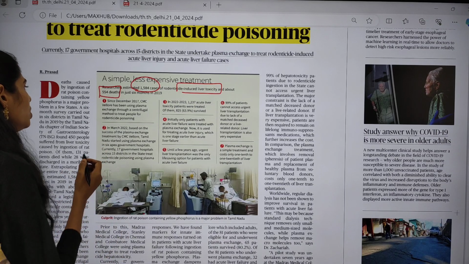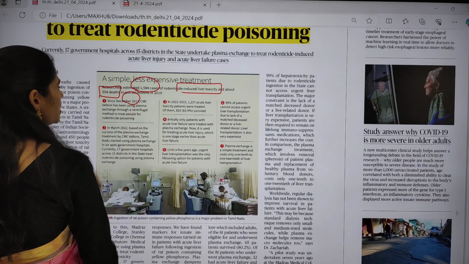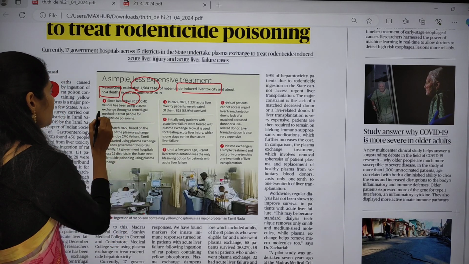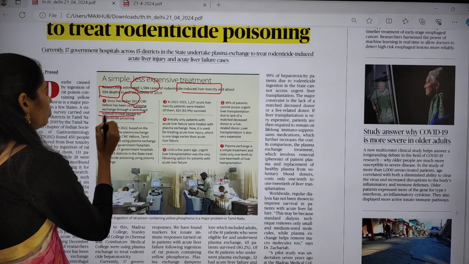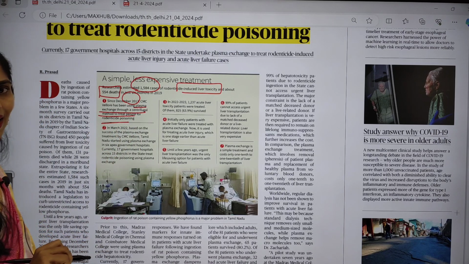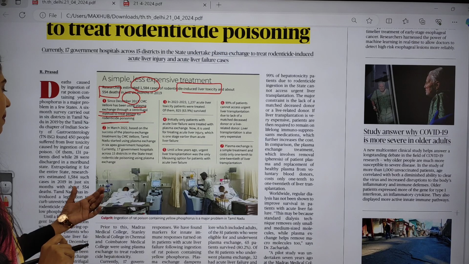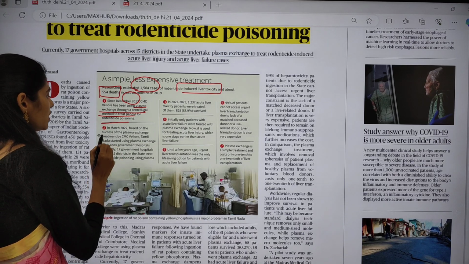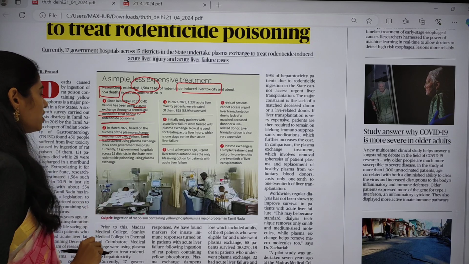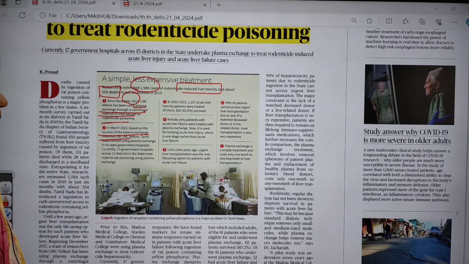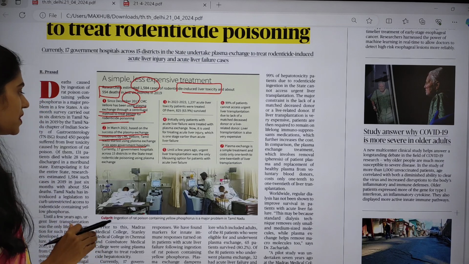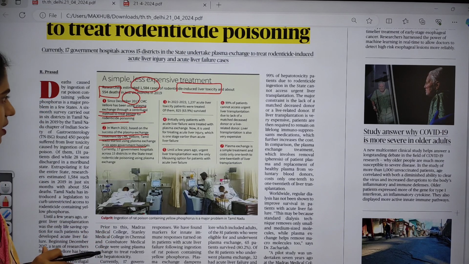Since 2017, CMC Vellore has been using plasma exchange through the centrifugal method to treat people for this rodenticide poisoning. And in March 2022, based on the success of this plasma exchange treatment, Tamil Nadu started using plasma exchange in 6 apex government hospitals, especially to treat this rodenticide poisoning.